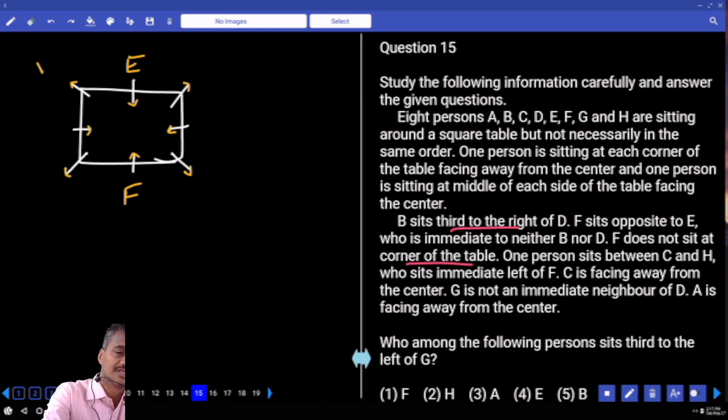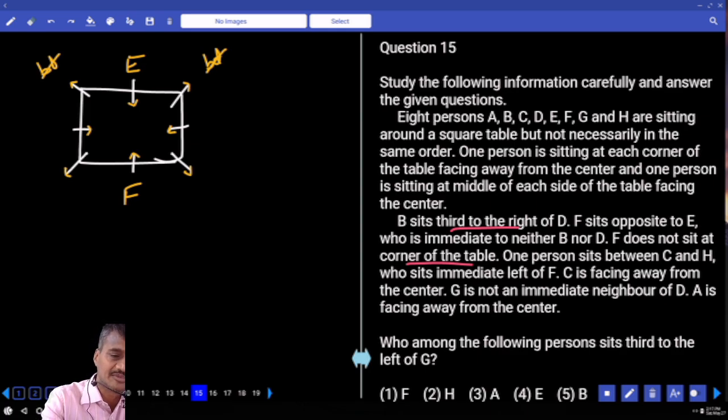And E is not adjacent to B and D, so E cannot be at this place. B and D cannot be here, isn't it? And B sits out to the right of D. As B is out to the right of D, what are the different possibilities we have? Now, we can have B and D at this place or not?